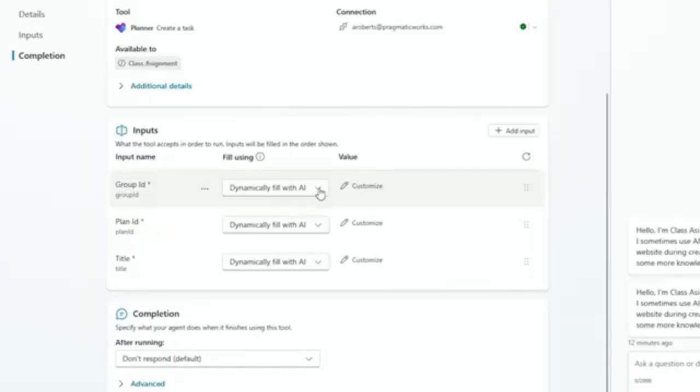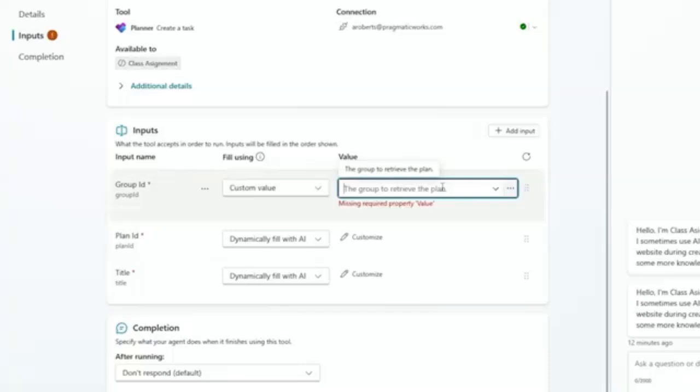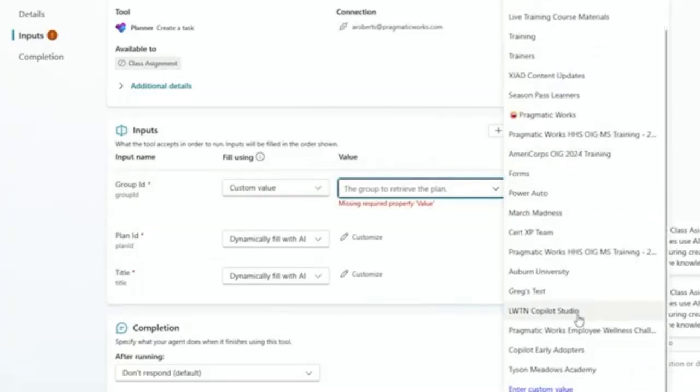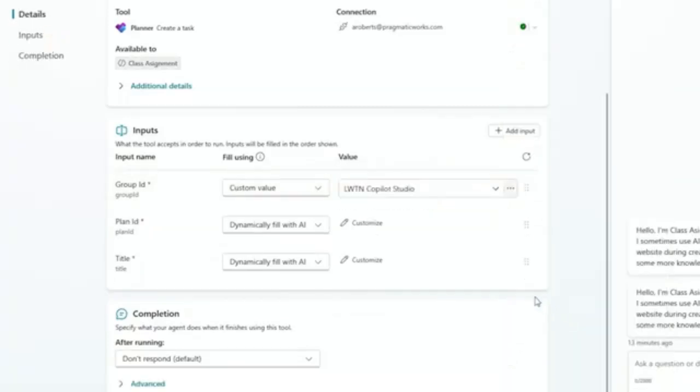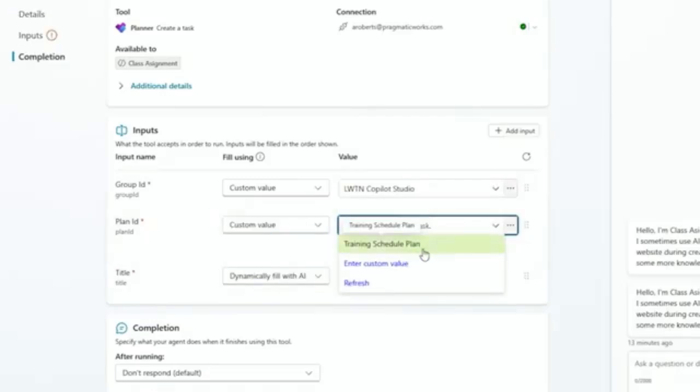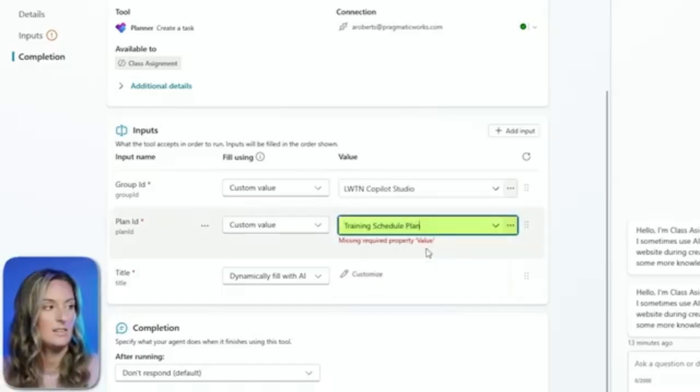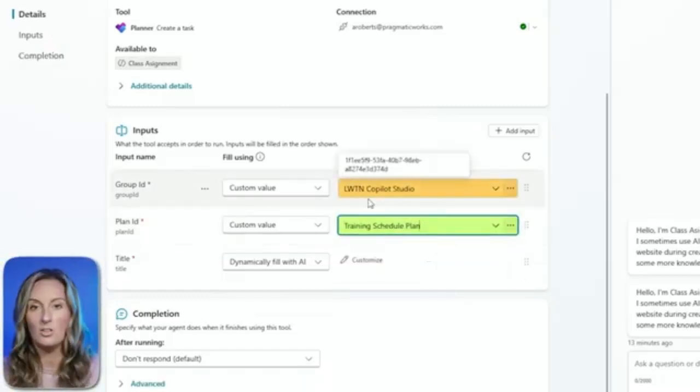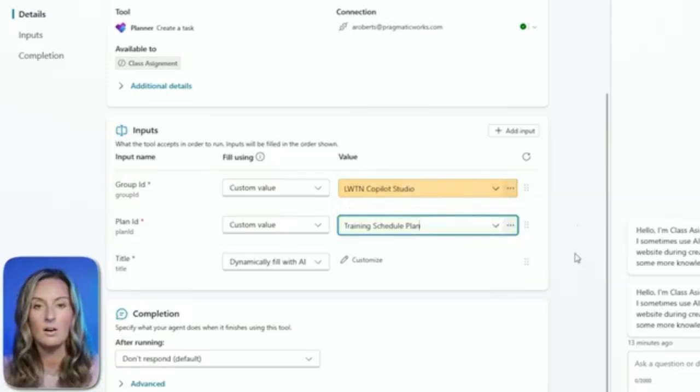Let's start with the group ID. This is going to be another custom value. So what group is going to retrieve the plan? I'm going to pick my Learn with the Nerds Copilot Studio again. And then the plan ID, I'm also going to do a custom value. And it's my training schedule plan right here. This is the plan that is under the Learn with the Nerds Copilot Studio part of Planner. So I'm going to keep that.